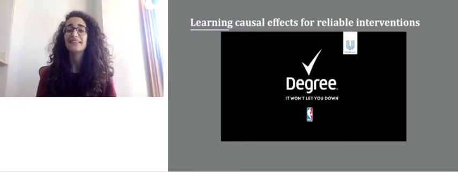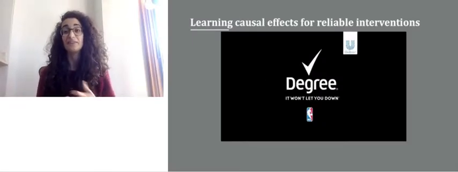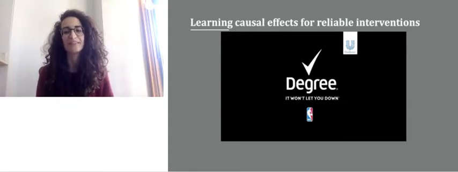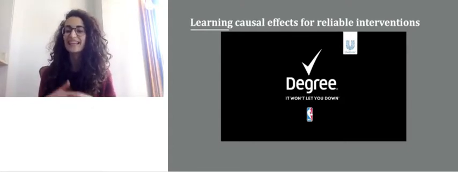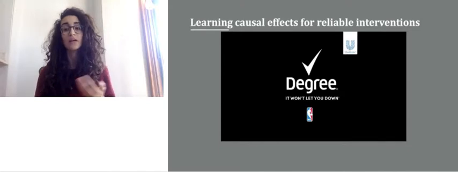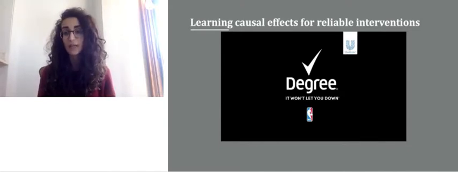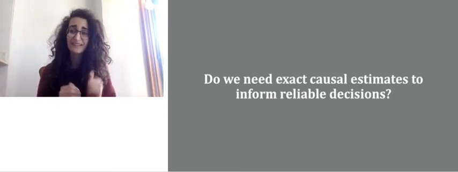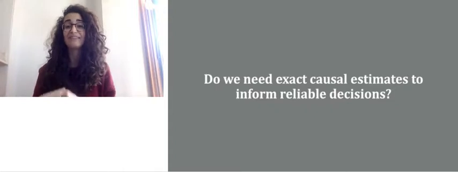So you can imagine the kind of frustration that would come with doing an intervention, like buying degree dry spray and still not being able to shoot perfect three-pointers like Curry. That's the kind of thing that might happen if we rely on non-causal models, which encode associations, and that is really the reason why we need counterfactuals or causal reasoning for reliable interventions. Hopefully, at this point, Steph Curry has managed to convince everybody that we need causal reasoning for reliable interventions.